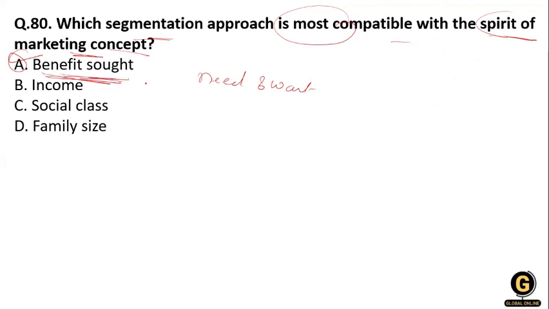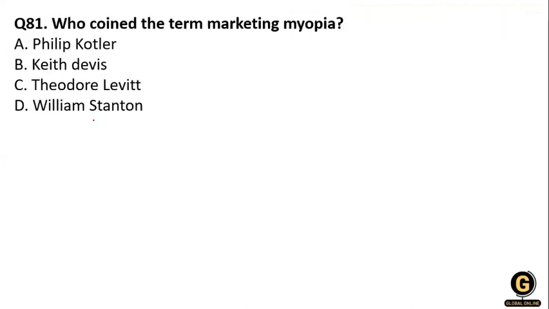It is not income, they are not maintaining the social class, this is not related to the family size. They're just thinking about how to serve what is beneficial for the society and beneficial for the customer. These kinds of things they use as the approach in the marketing concept. So option A is correct over here.